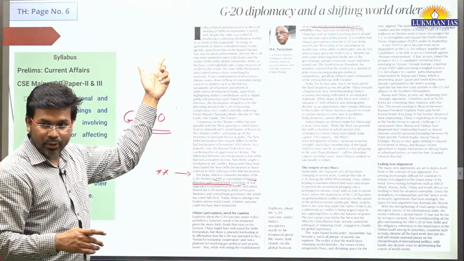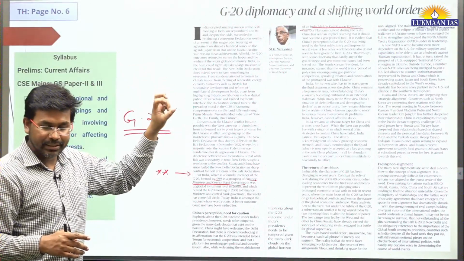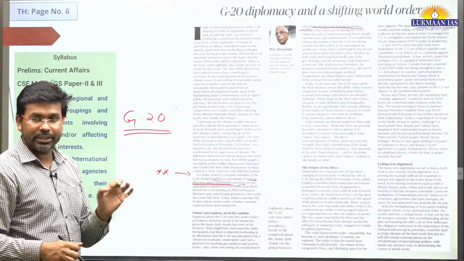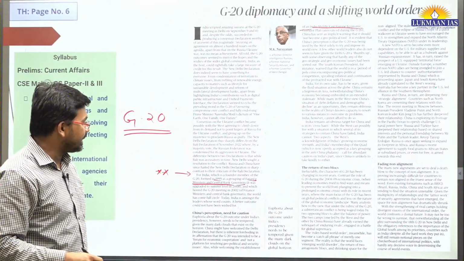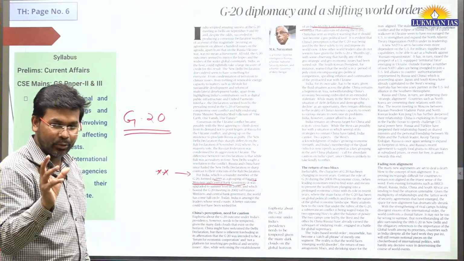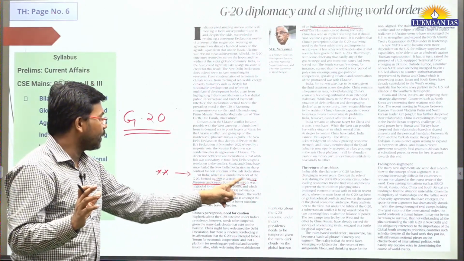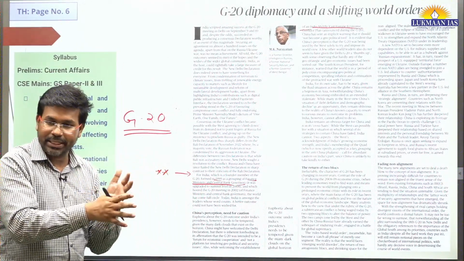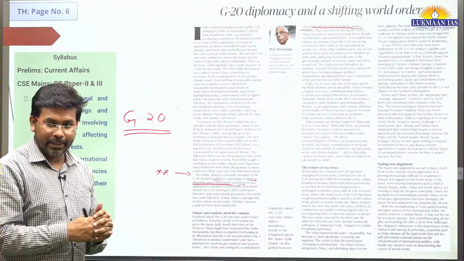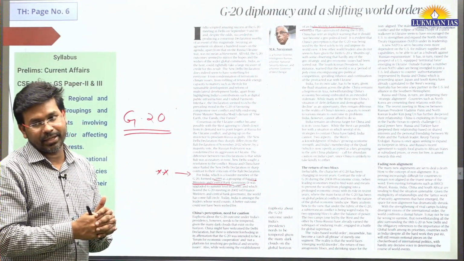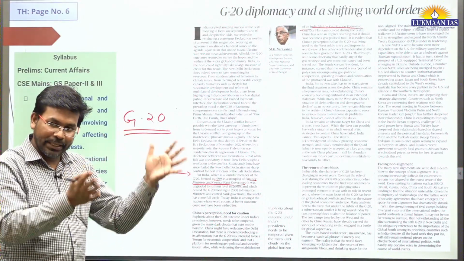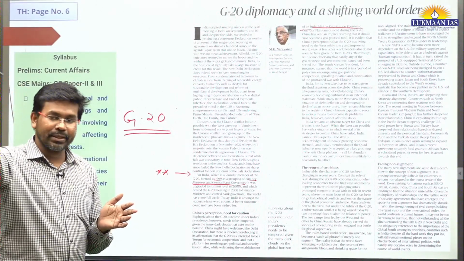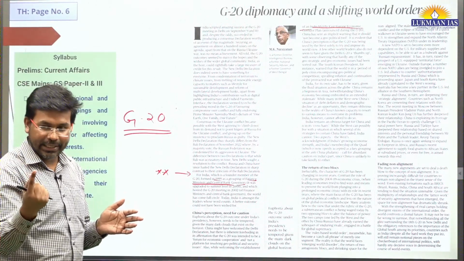In GPAI also, the Global Partnership on Artificial Intelligence, India was a founding member. Okay, so this is important. This information is important for the prelims exam. Then it says G20 initially started as a grouping of finance ministers and central bank governors. For example, Shaktikanta Das is the governor of RBI and the finance minister is Ms. Nirmala Sitharaman. So from the India side, these two people will visit wherever the summit is happening, and from other countries, the central bank governor and their finance minister will come.